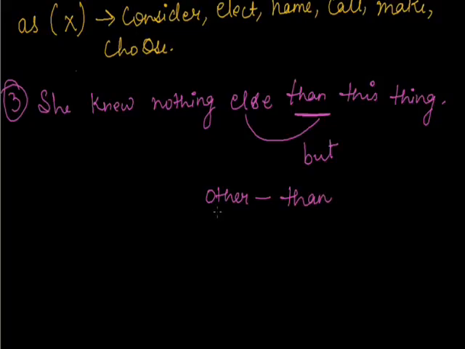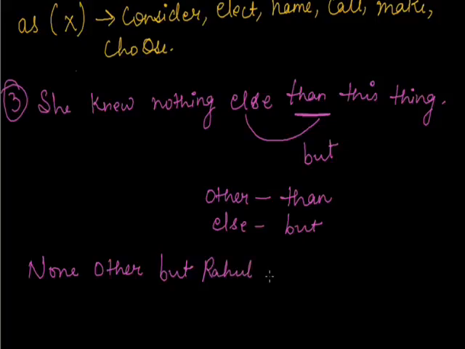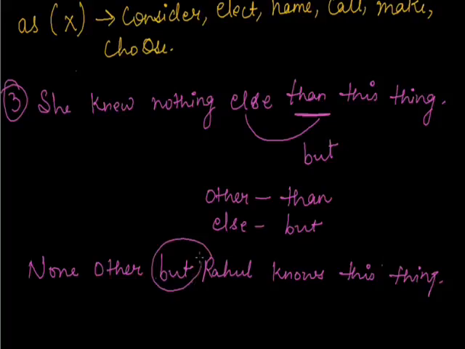Okay, so else takes but and other takes than. Another example for this could be none other but Rahul knows this thing. So here instead of but we'll use than.